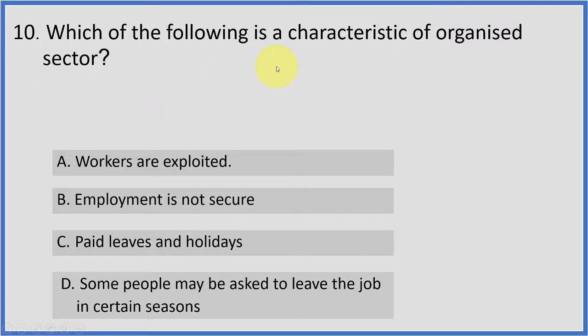Which of the following is a characteristic of the organized sector? Workers are exploited in the unorganized sector. Employment is not secure in the unorganized sector. Here paid leaves and holidays are available in the organized sector. So this is the right answer. Paid leaves and holidays are the characteristic of the organized sector.